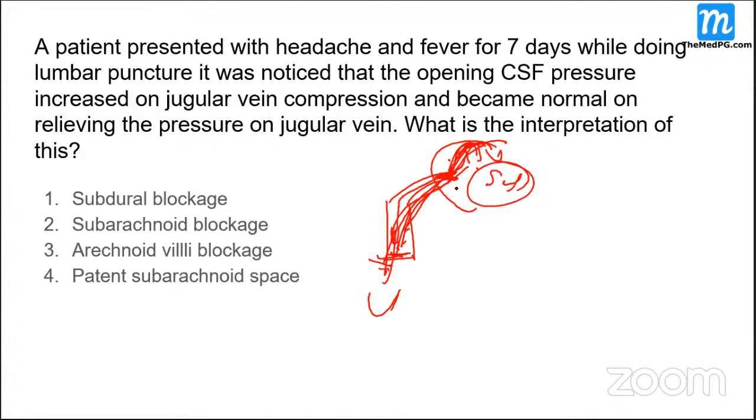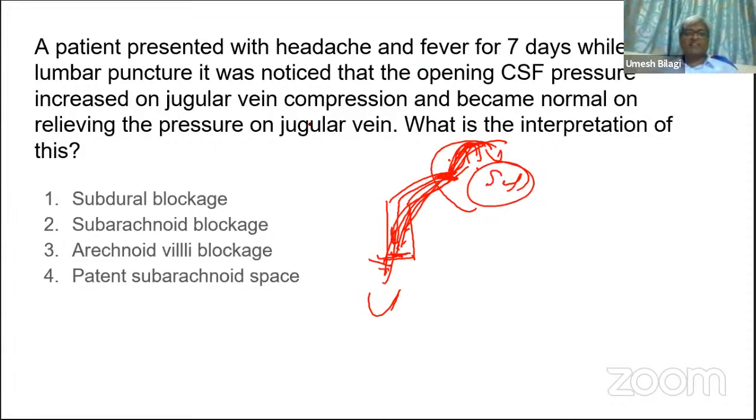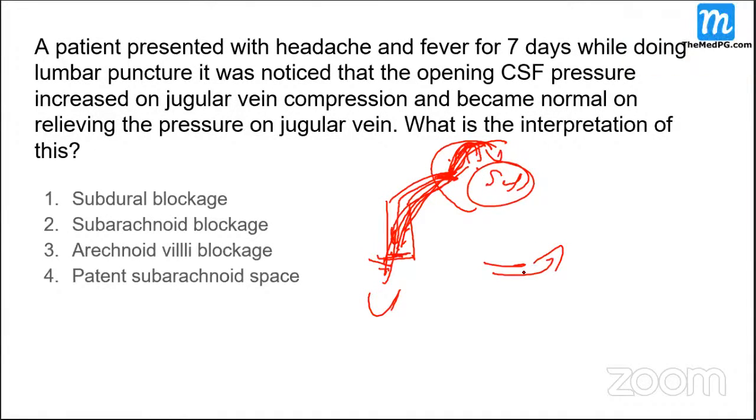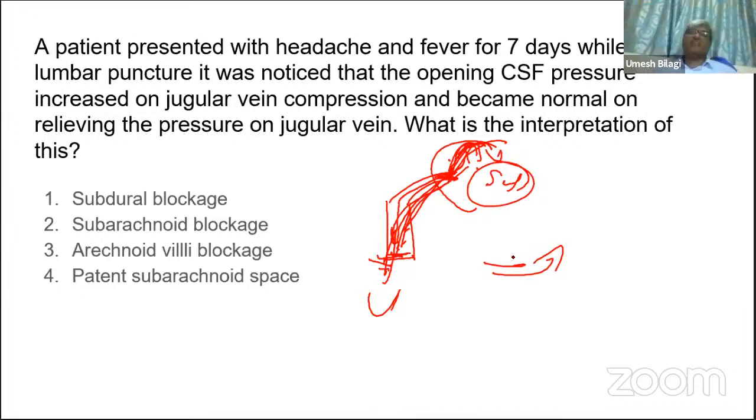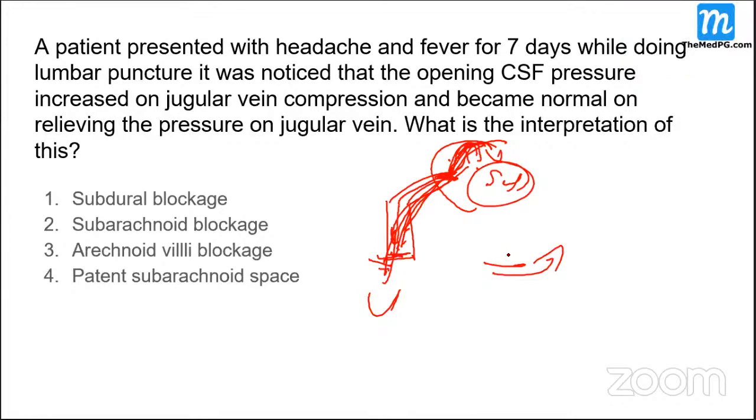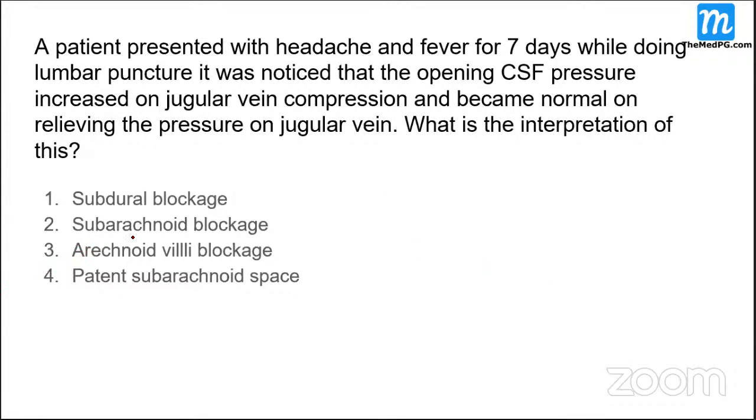Thus your lumbar puncture pressure will go up. If that is blocked, they're disconnected. Fourth option, I think.